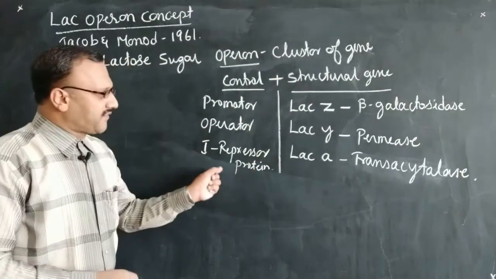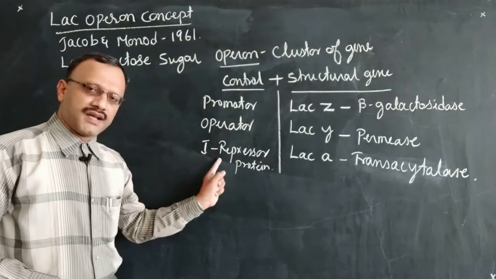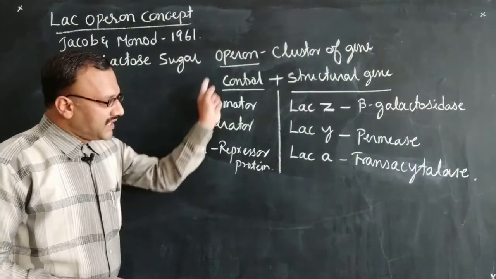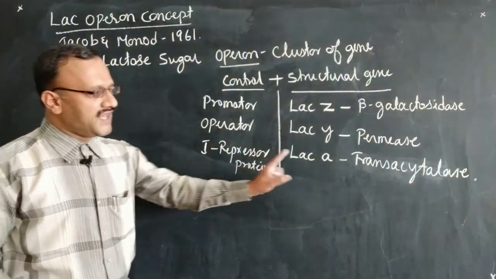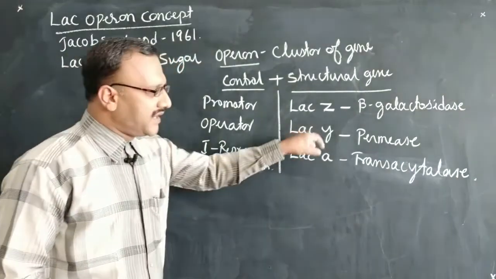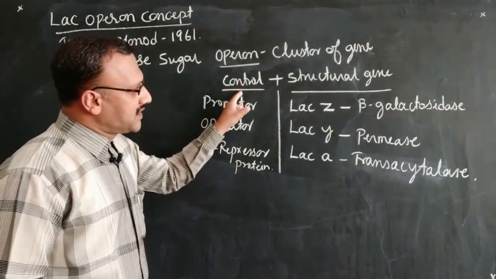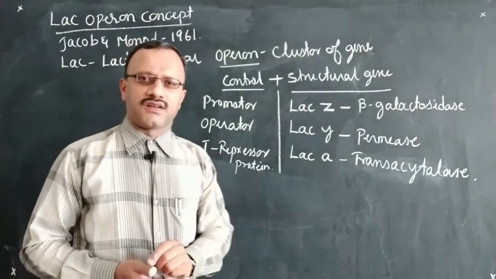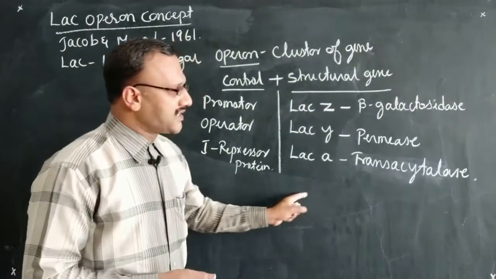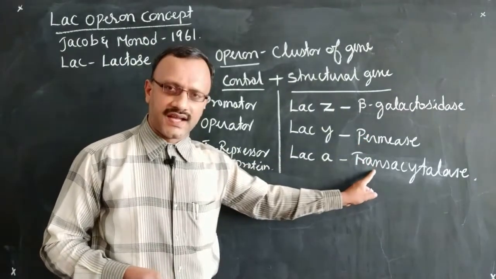So these three sets of genes, called the control gene, promoter, operator and repressor gene, will work for the production of three enzymes which are regulated by the control gene. I'll repeat, the control gene regulates the function of the structural gene for the production of three enzymes, that is beta-galactosidase, permease and transacetylase.